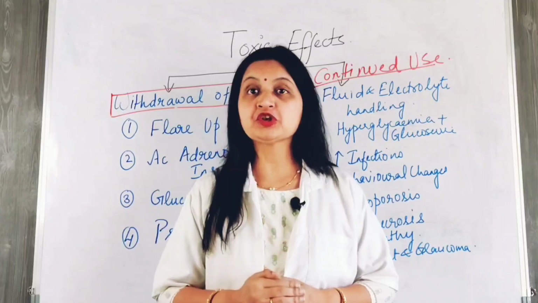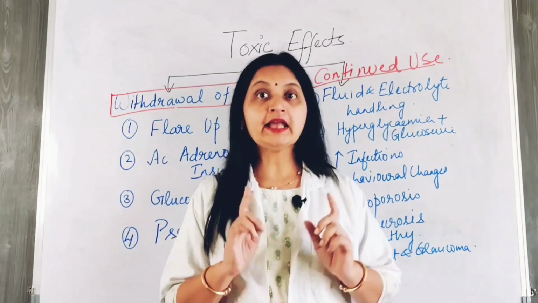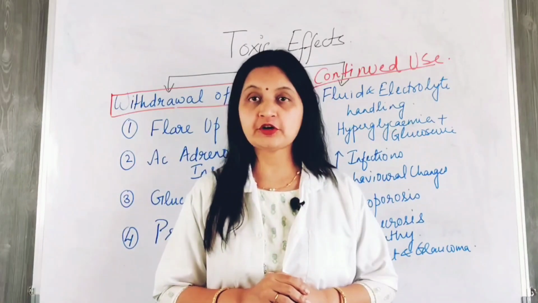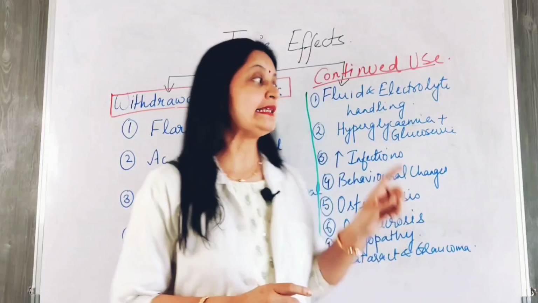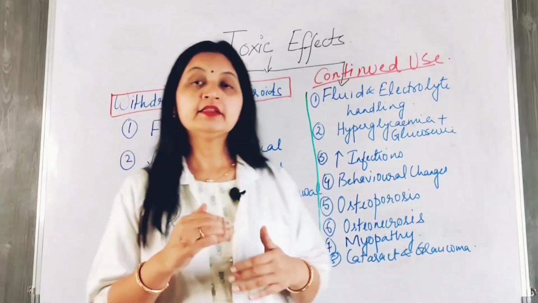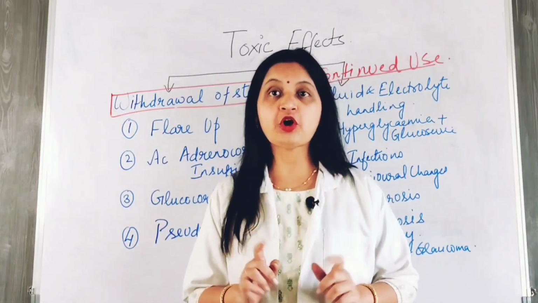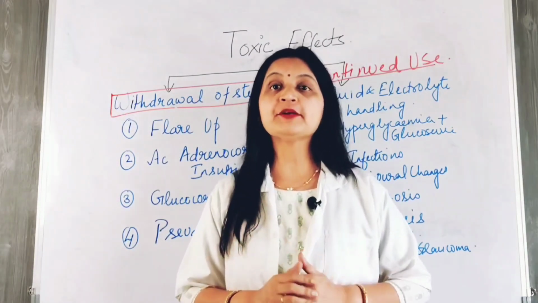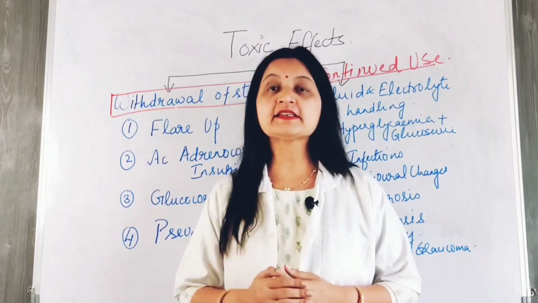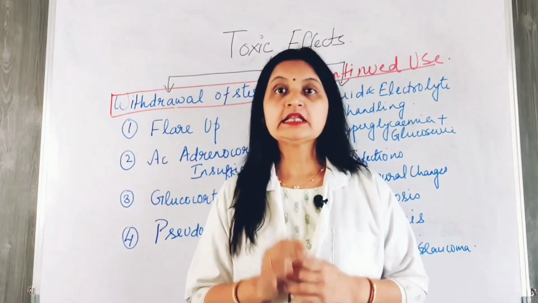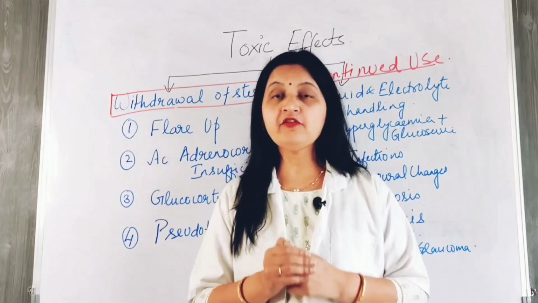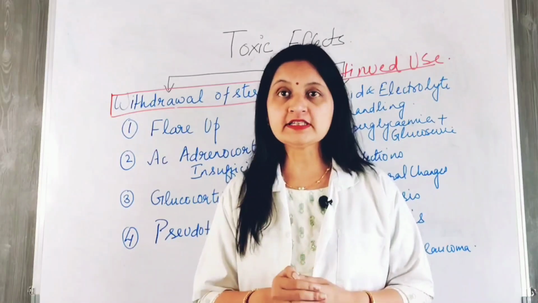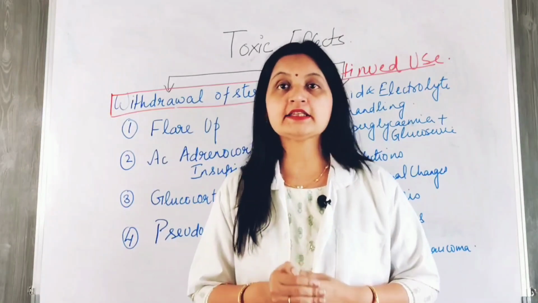It can cause precipitation of diabetes in susceptible individuals, and this occurs because of alteration in glucose metabolism due to the action of steroids. The third adverse effect of glucocorticoids is increased susceptibility to infections. There is increased risk of infections due to inhibition of the immune system and of the inflammatory responses. The next adverse effect of glucocorticoids is behavioral changes, which occur after the administration of corticosteroids, and this can cause nervousness, insomnia, mood changes and psychosis.